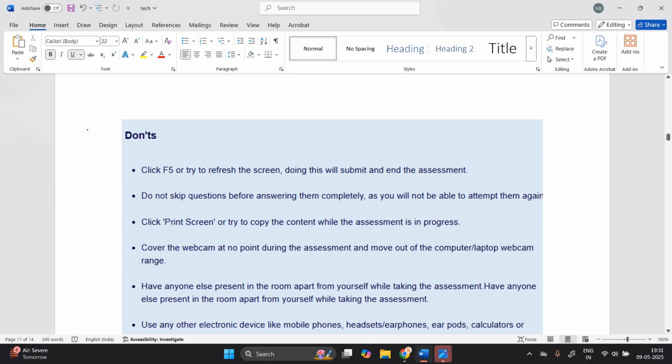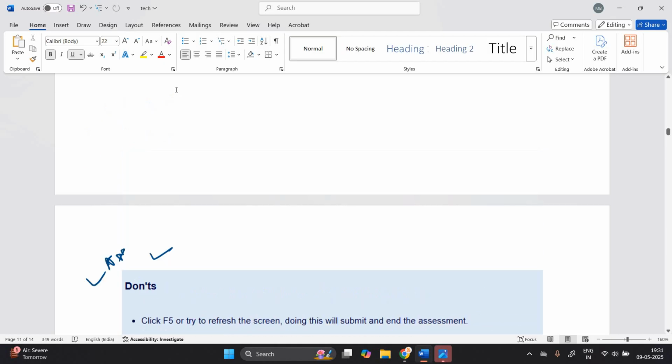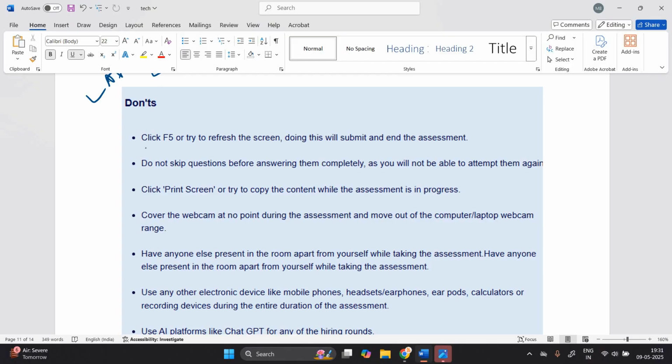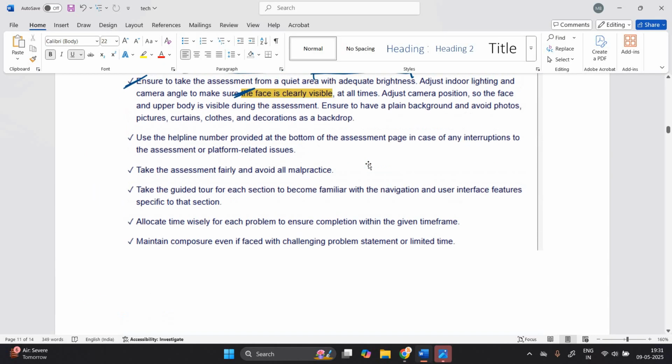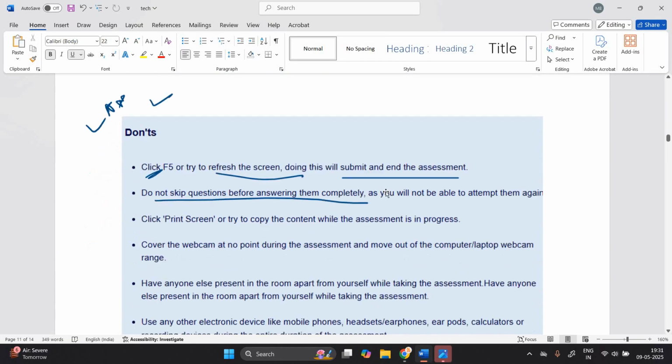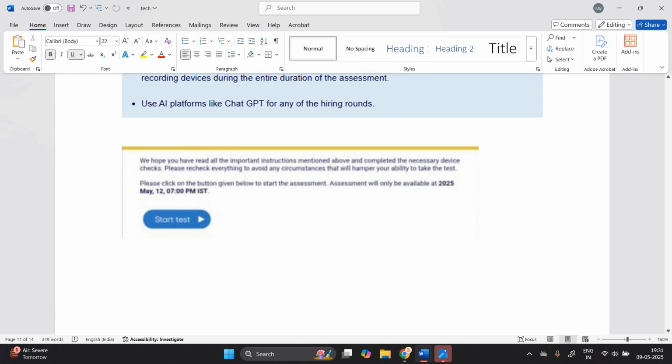I suggest you check the don'ts, and you have to check the do's. Do's and don'ts are very important. Don't click F5 or try to refresh the screen, as it will submit your test. Do not skip a question before answering it completely. Everything is mentioned here, just check it. The exam date is 12th May 2025, 7 PM is the test time, and you can click on start test.